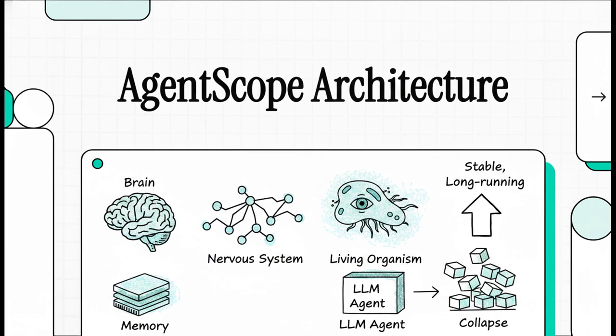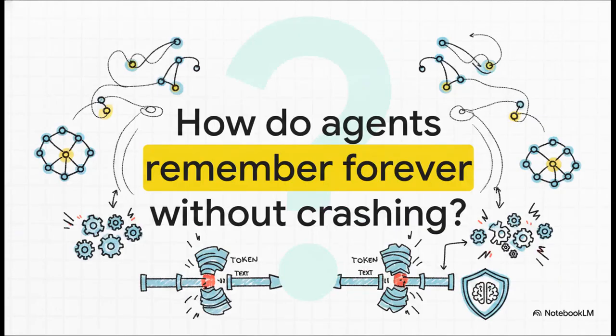Now, our challenge, and honestly it's a massive one in the developer world, is figuring out exactly how to build these stable, long-running LLM agents that don't just, well, collapse under their own weight. So today, we're decoding the truly elegant architecture of AgentScope to see how they pull this off. And that brings us to our central question.